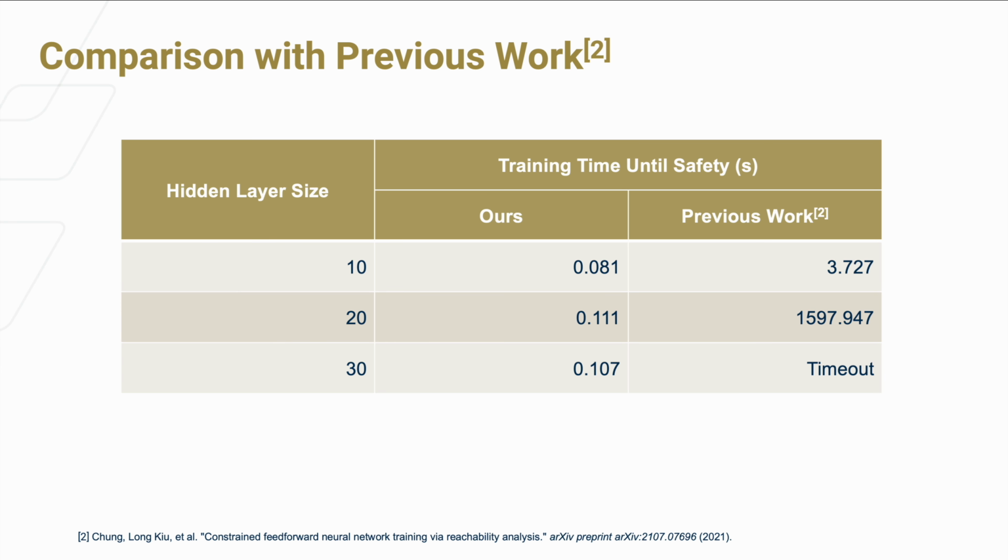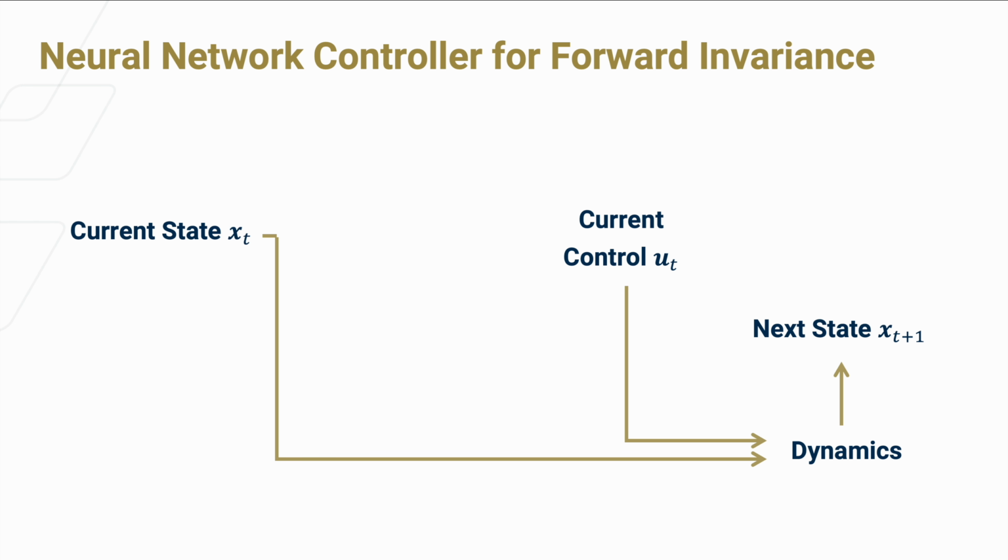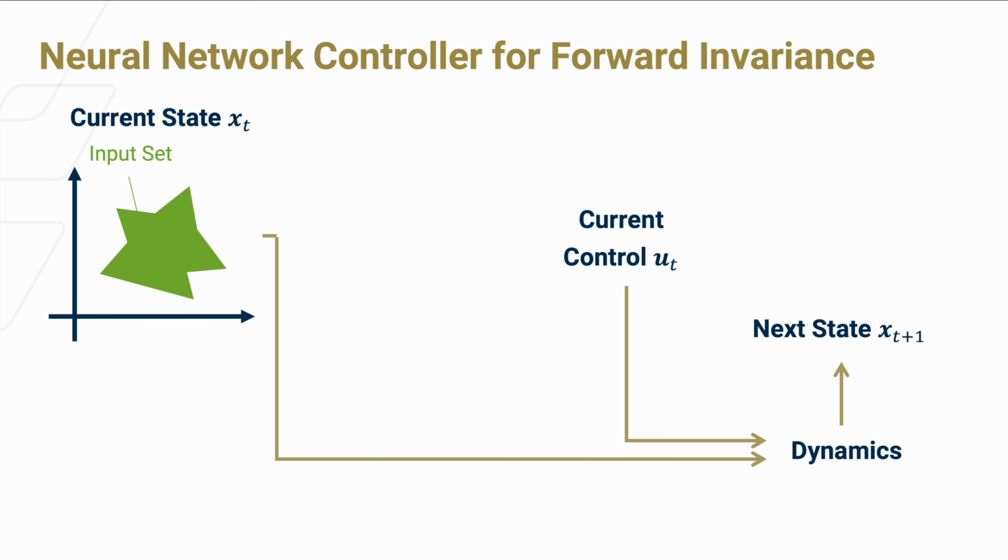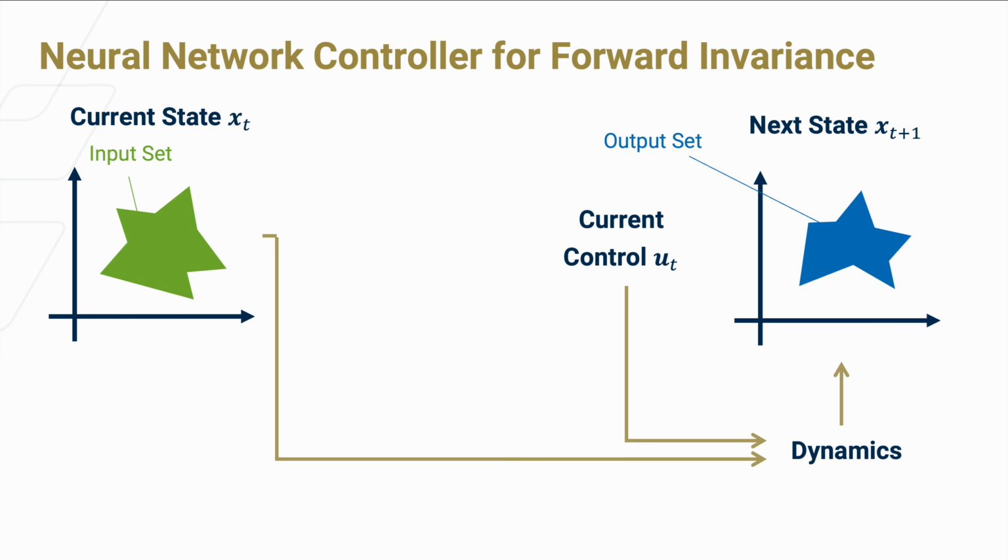Now let's look at how we can apply them to problems in decision and control. Consider a discrete time dynamical system that takes in the current state and control and outputs the next state. If the current state is anywhere within this green set, then it reasons that the next state should also be some set of states. One way to certify safety of the system is called forward-invariance, which means that the output set must stay within the input set.